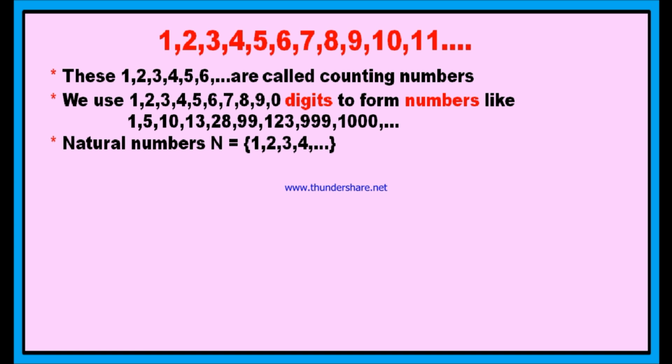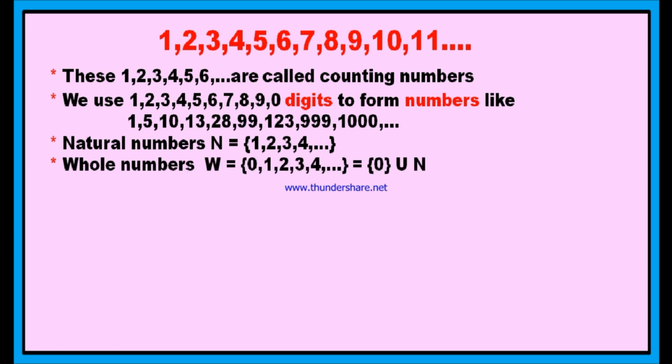Since N is the first letter in the word natural numbers, these natural numbers are denoted by the letter N. Next is whole numbers. Whole numbers may start from 0. 0, 1, 2, 3, 4 and so on is set of whole numbers.